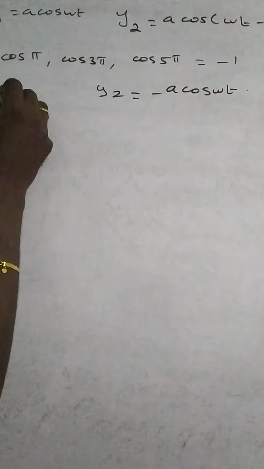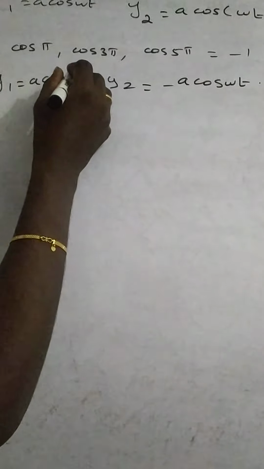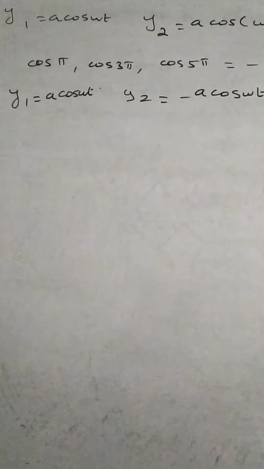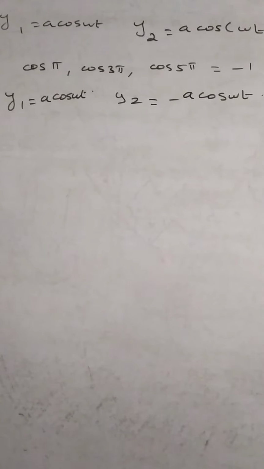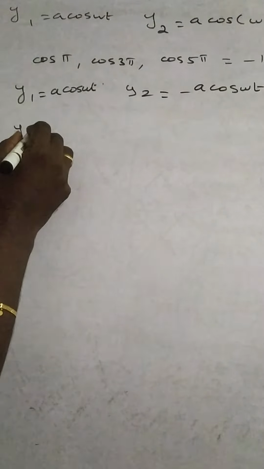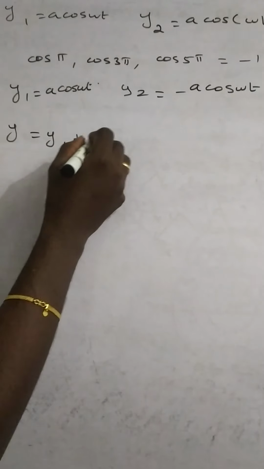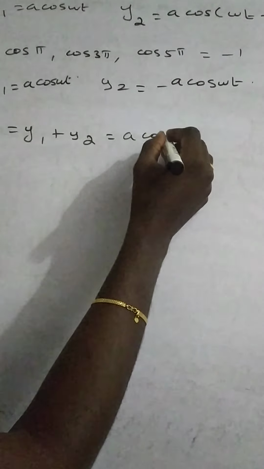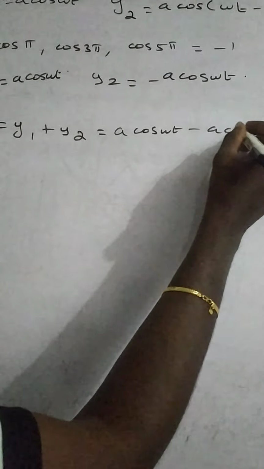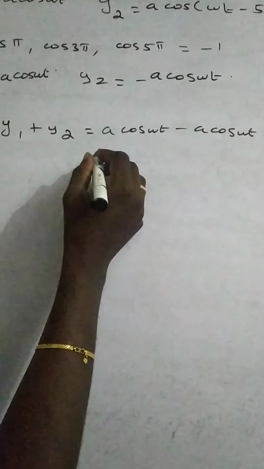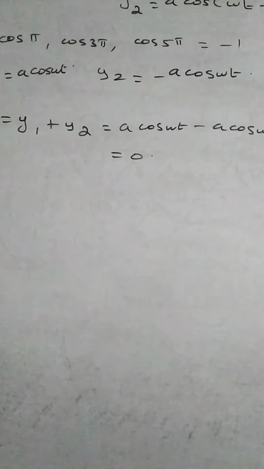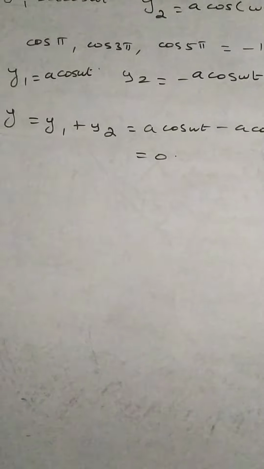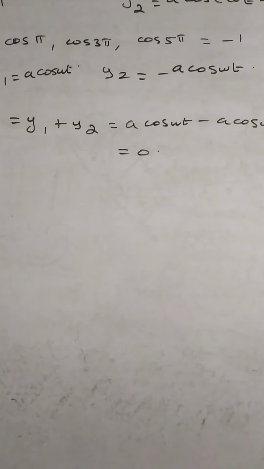So y1 is a cos omega t, y2 is minus a cos omega t. Net displacement y is equal to y1 plus y2, a cos omega t minus a cos omega t, equal to 0. So net displacement becomes 0. This is an example of destructive interference.